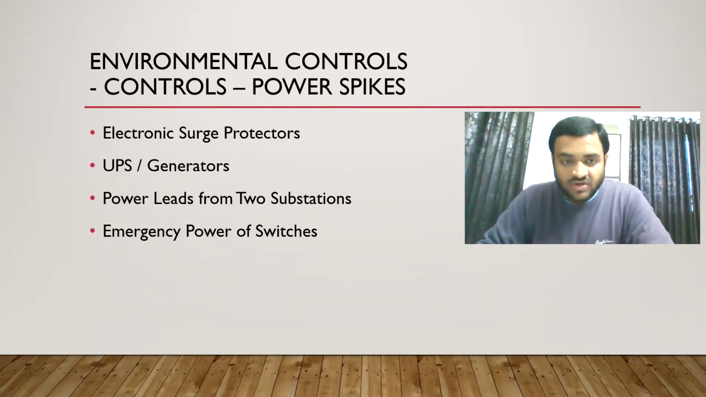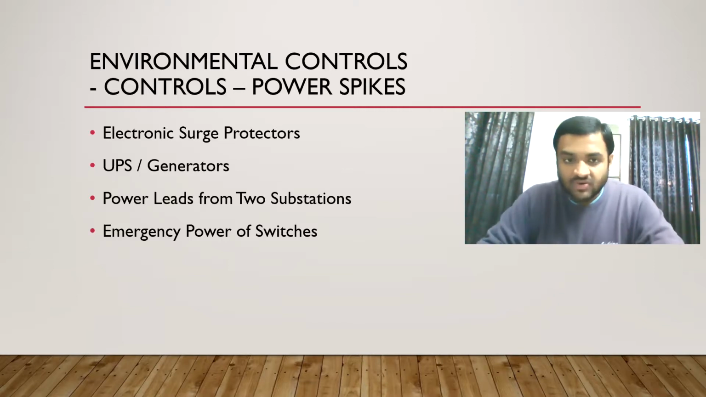So these were the four controls in case of power spikes: electronic surge protectors, UPS, generators, power leads from two substations, and emergency power switches. Once again: electronic surge protectors, UPS, power leads from two substations, and then emergency power switches. For UPS also write generators.